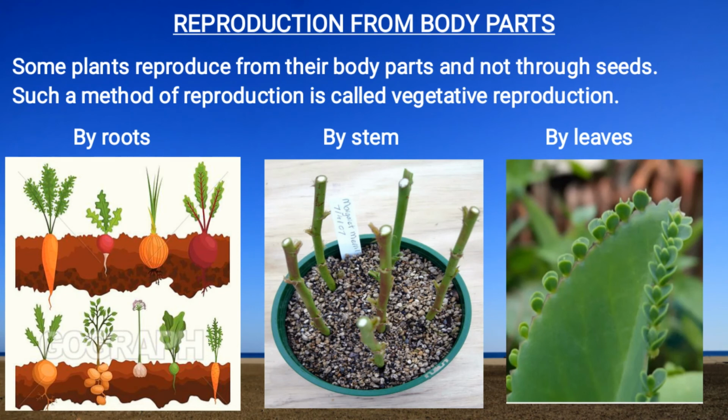By leaves, for example, the leaves of plants like bryophyllum and begonia have young plantlets along the margins of their leaves. They produce young plants in their own body. You can see in this picture. When these plantlets come in contact with moist soil, they develop into complete plants.